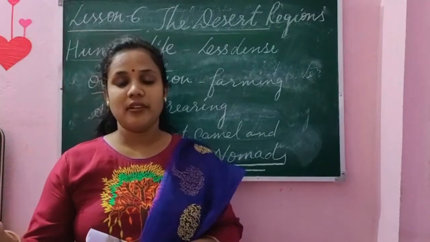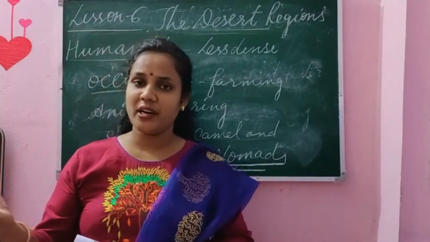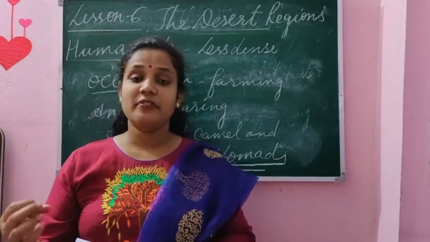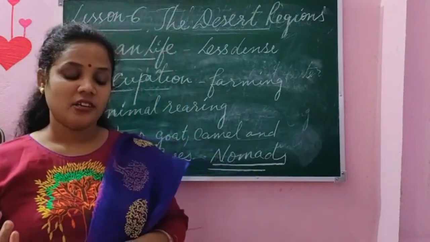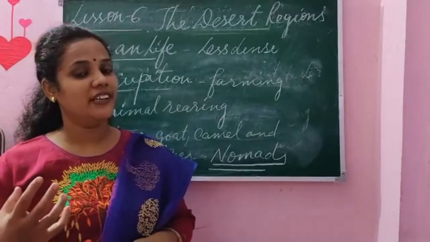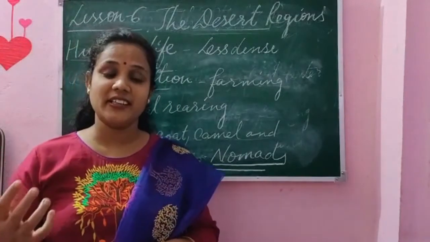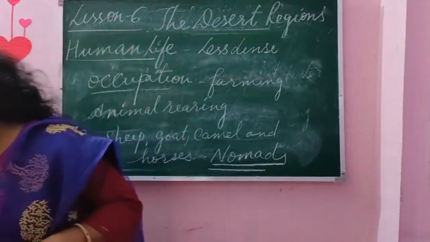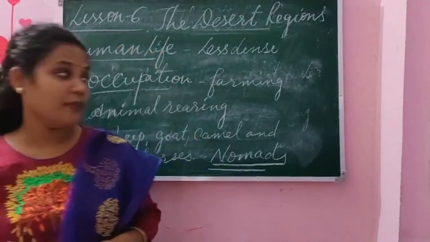Like in some deserts, the main occupation is farming, looking after animals. But if we go to the Arabian desert, the main occupation of people over there is mining, extracting the minerals. Okay, extracting the minerals.